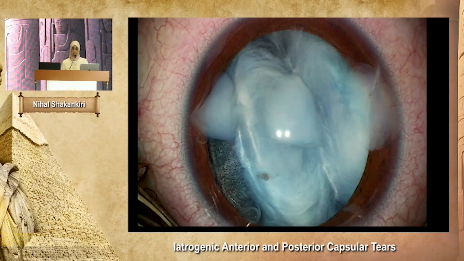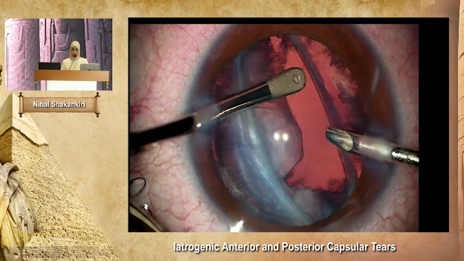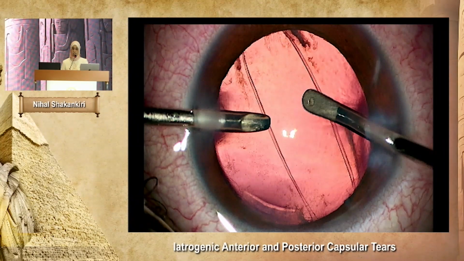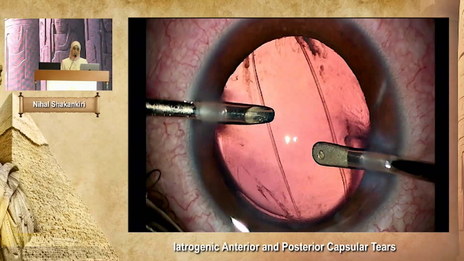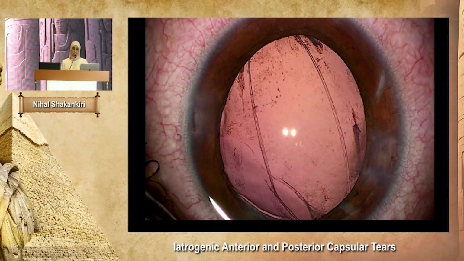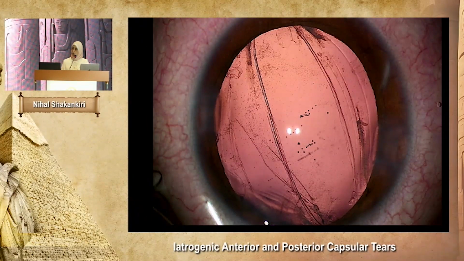This is the last case with a huge anterior capsular tear due to trauma. After irrigation aspiration and during polishing the back surface of the anterior capsule, here there is a posterior capsular tear, and it did enlarge like this. So we are left with a huge anterior capsular tear and iatrogenic posterior capsular tear.